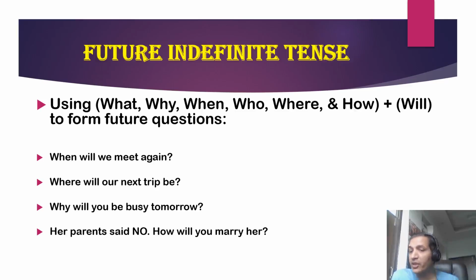He says, no, I am busy. Then what do you say? Why will you be busy tomorrow? Somebody's parents said no. Then we ask, how will you marry her? You're going to propose, but the parents already said no. So how will you marry her?